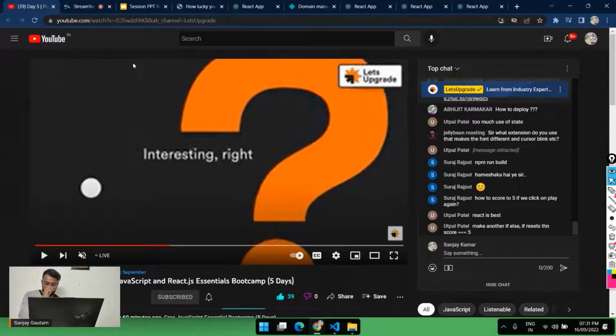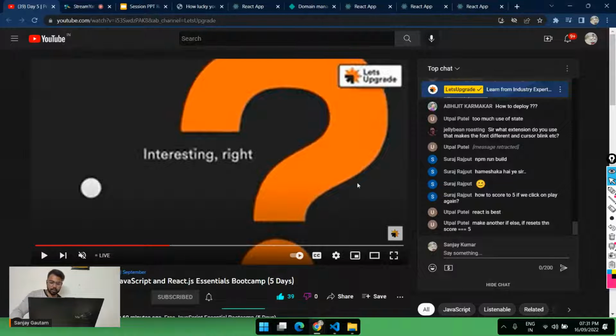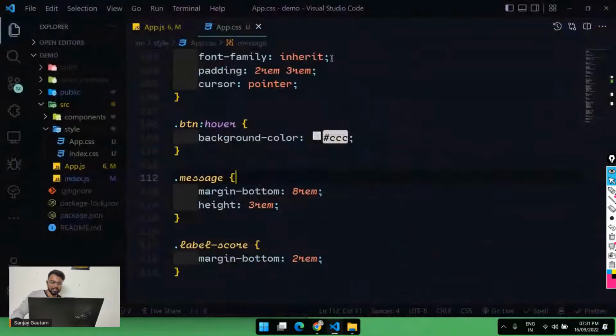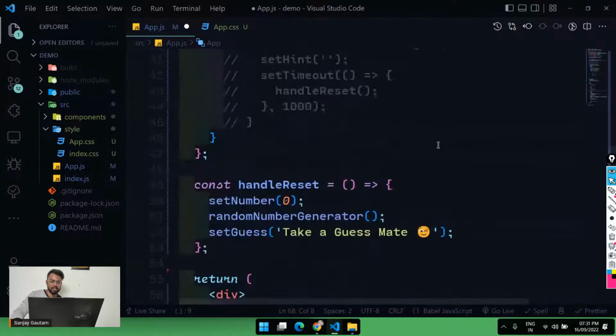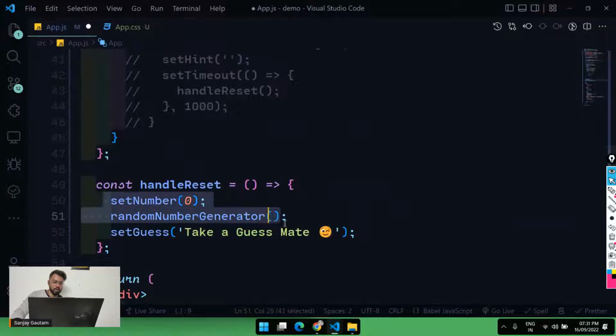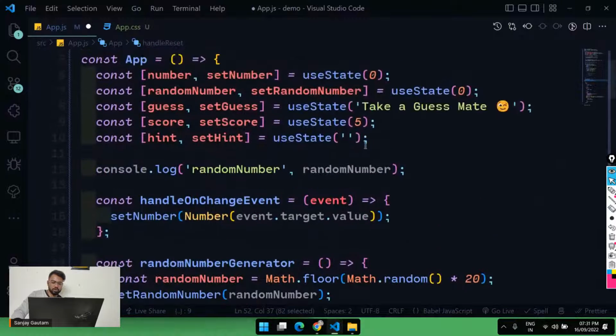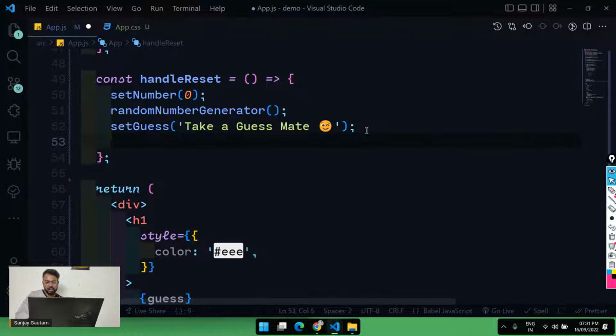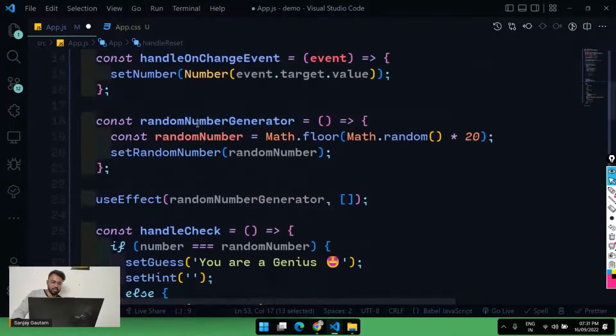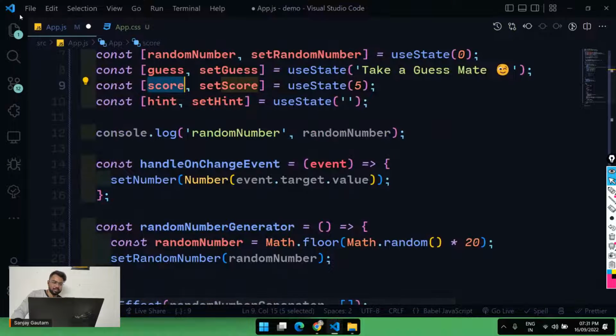How to set the score to 5 if we click on play again? It's very easy. If somebody clicks on handle reset, we also want to set the score to 5 again. Take a guess how you can do it. I'm not going to waste the time, I'm just going to set score to 5 here. So I will just set the score to 5 again. Everything is really very easy in React.